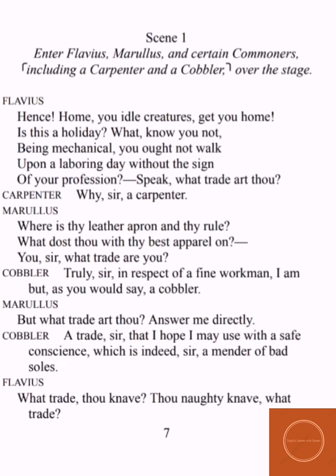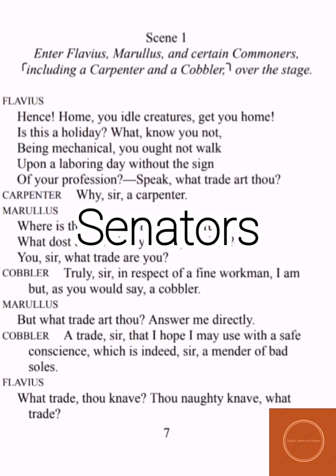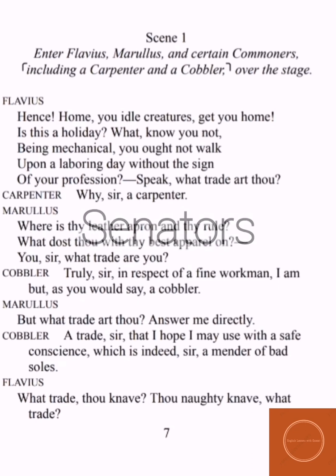Flavius and Marullus, both of them are senators. Senators are the officials who are elected by the people to protect their rights from the government, from the rulers. Then there are certain commoners. We'll get to know what their importance is in this scene, and this scene takes place on the streets of Rome. So let's get started.